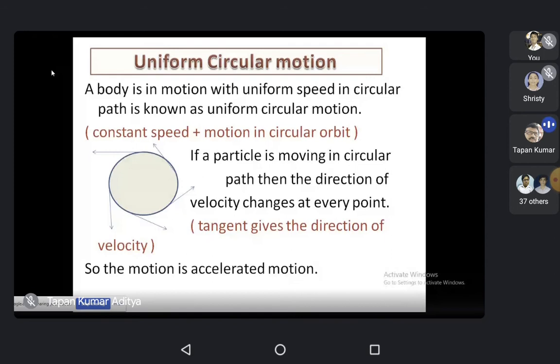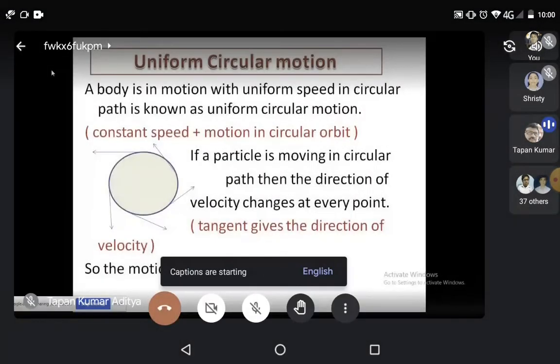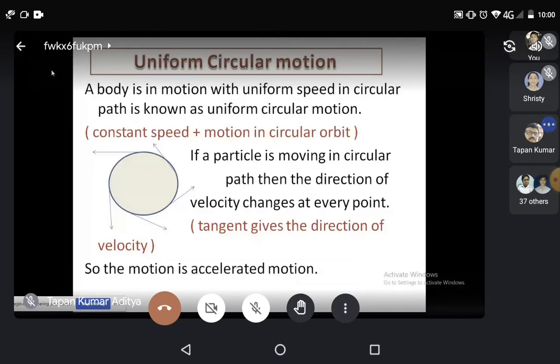All of you know, accelerated motion happens when velocity changes. If velocity does not change, there will be no accelerated motion. So we find that for motion in a circular path, at any point the velocity changes. Velocity changing means the value, magnitude or direction will change, or both.